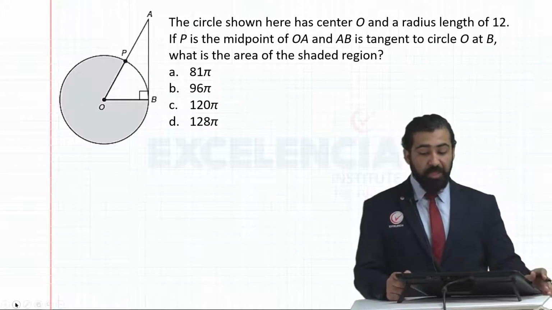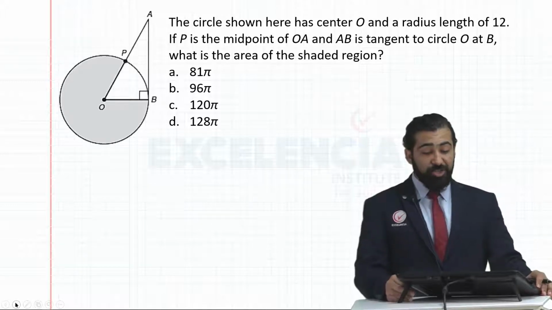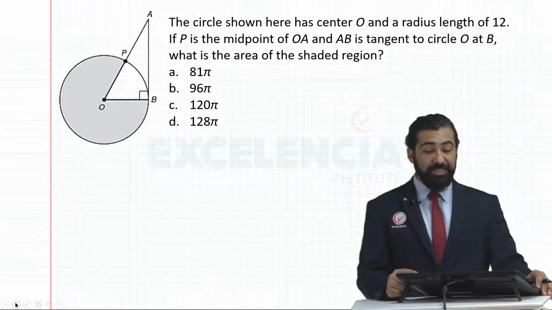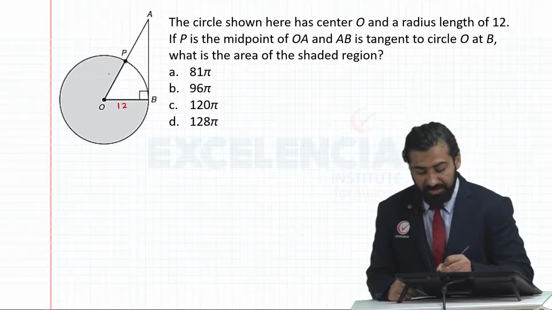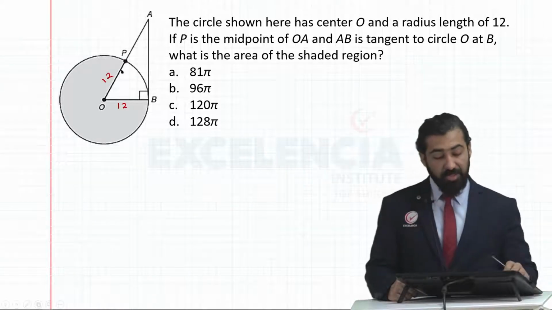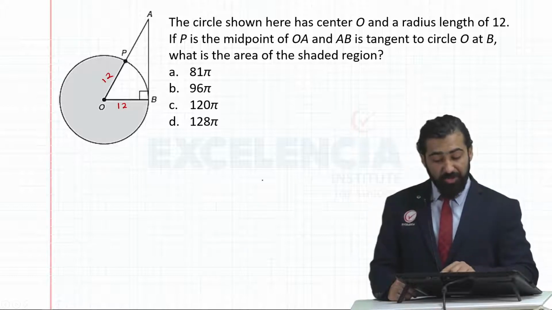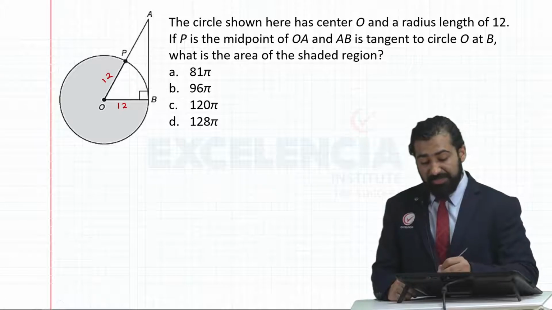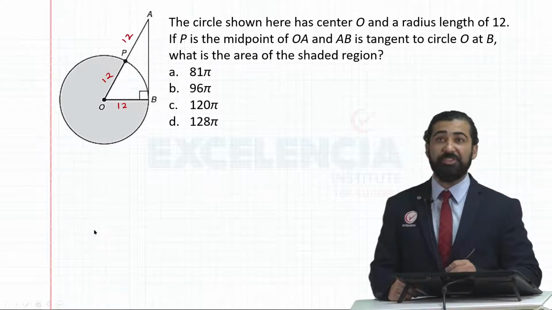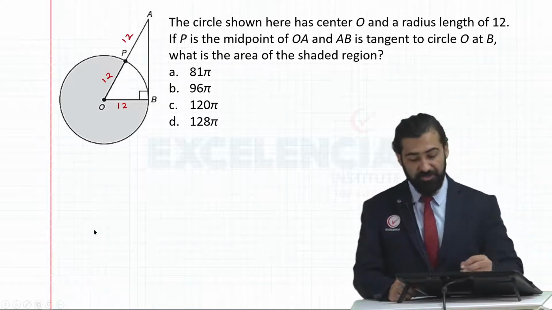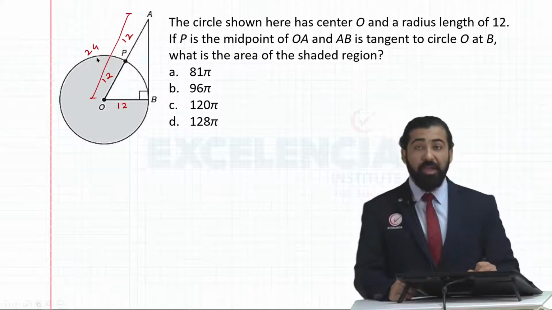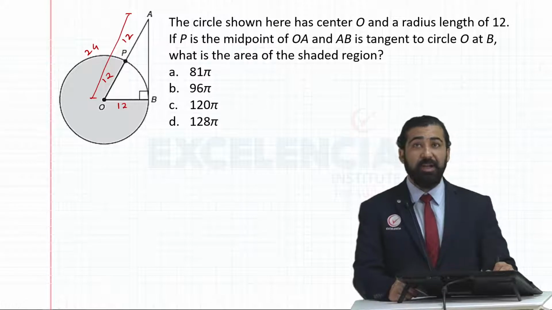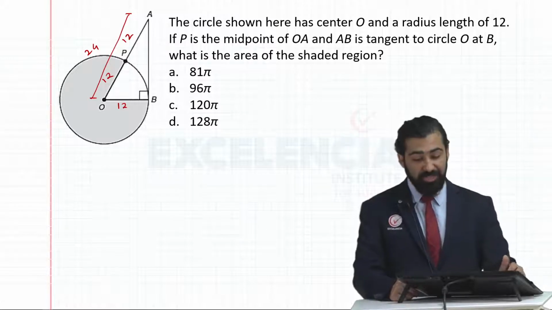Next question. The circle shown here has center O and radius length of 12. So this length is 12, this length is 12. P is midpoint of OA. So that means if this is 12, this also has to be 12. So total length of OA becomes 24. Using Pythagoras theorem, I'll now find length of AB.